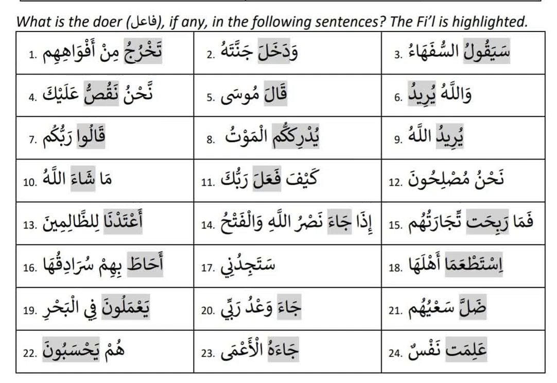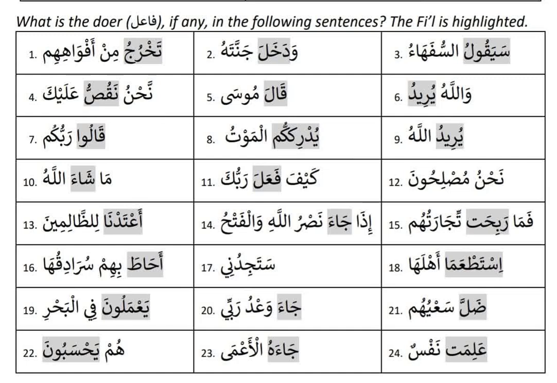Number 10 is Masha Allahu. Huwa sha'a. So there is a possibility of an outside doer. So the word Allah is rafa here. So who's doing the sha'a act? The sha'a act is done by Allah. Sha'a means willing. So huwa sha'a means he is willing. Now, since the word Allah is rafa, you have to remove the huwa and put the word Allah there. So Allah willing. Ma means what. So what Allah willing, or whatever Allah willing, you can say. So mashallah means whatever Allah wills. That's the idea.